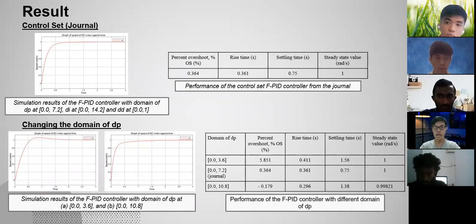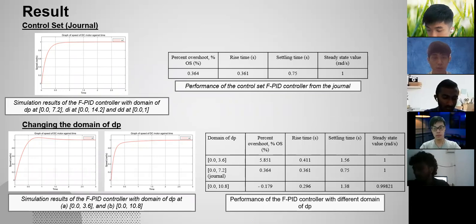All right, for the results, firstly, we have the result of the control set from the journal. It is observed that the speed of the motor achieves a steady state quite fast at the steady state value of 1 radian per second without noticeable fluctuation in the graph. All the graphs have no peak-to-peak amplitude due to the short rise and settling time. Besides, all the graphs are said to be stable as the speed achieved the steady state in all graphs.